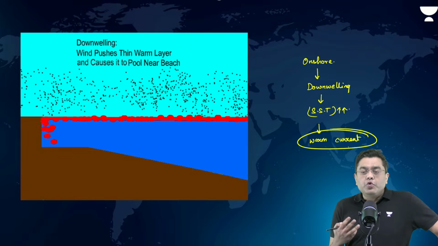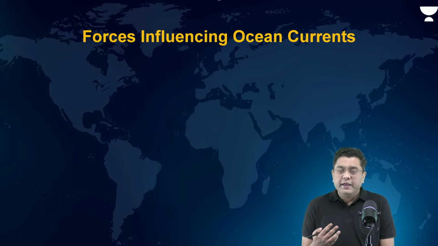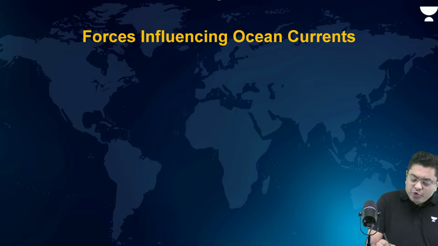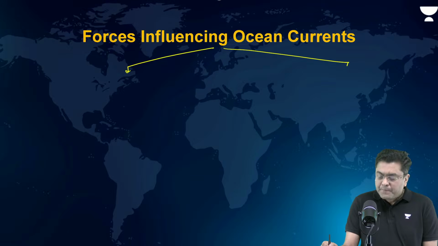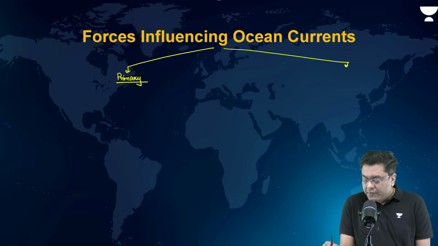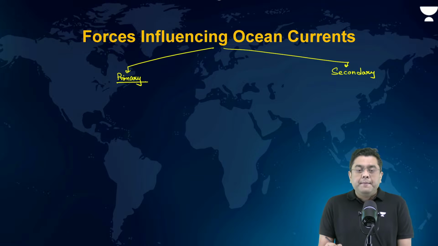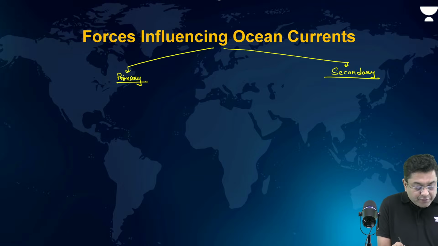But how are these ocean currents generated? What are the forces? So broadly it is classified into two parts. You have the case of the major forces or primary forces, and you have secondary forces. So what are the primary forces? One of the major primary forces is the heating by the sun or solar insolation.